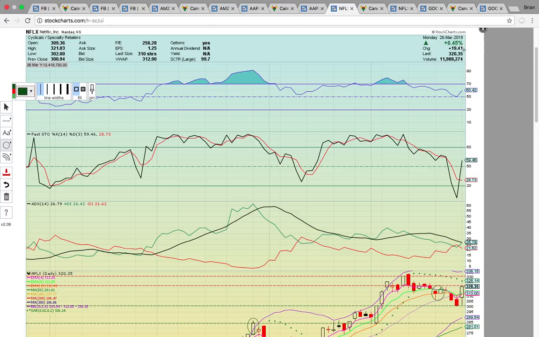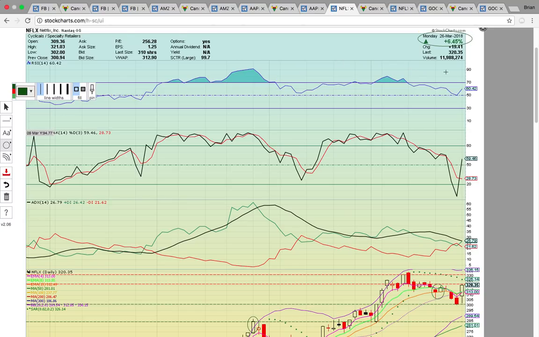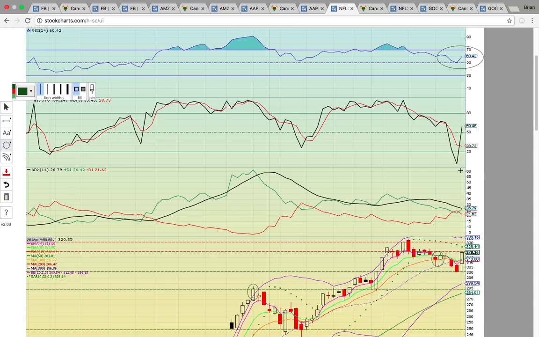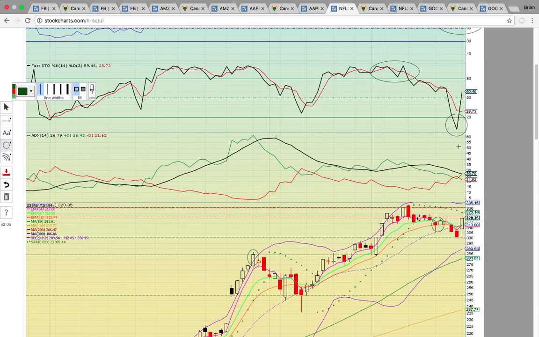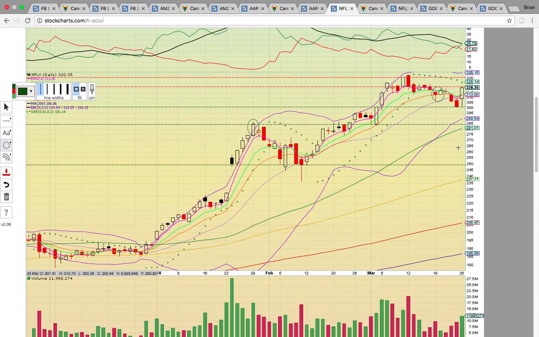Okay, let's look at Netflix. So Netflix had a big move today as well. It closed up 6.5%. This is a giant move for Netflix. It bounced right off of 50 on RSI, so it remained bullish. That close below 20, that was a buy signal. That was your signal. Okay, yeah, this is really overdone. It went from literally up here in the 90s all the way down to near zero, and so that was a signal. This is due for a technical bounce.